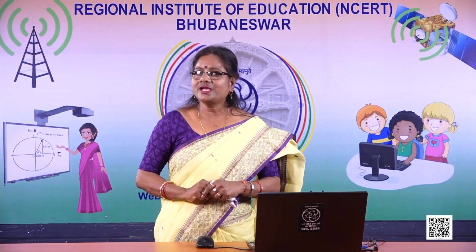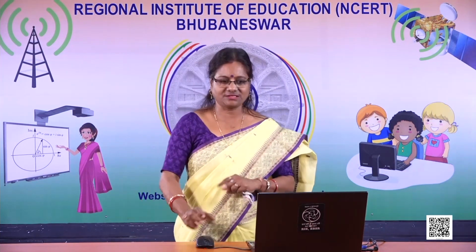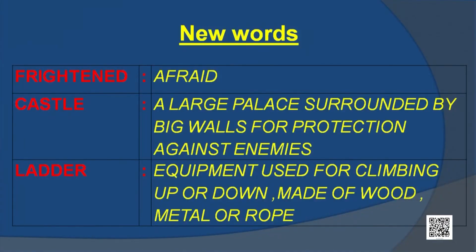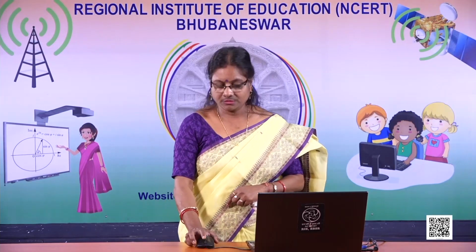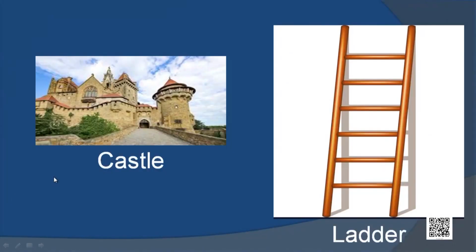Now children, we have come across certain new words. Let's see the meaning of these new words. As you know, frightened means afraid. Castle, as I have discussed, a big palace surrounded by walls. And ladder, it's an equipment to climb up and down. It can be made of metal, it can be made of rope, or it can be made of wood. See here, the picture of a castle, and the picture of a wooden ladder.